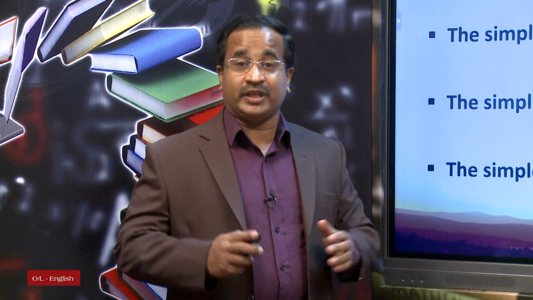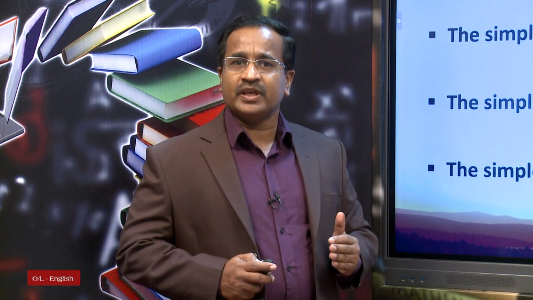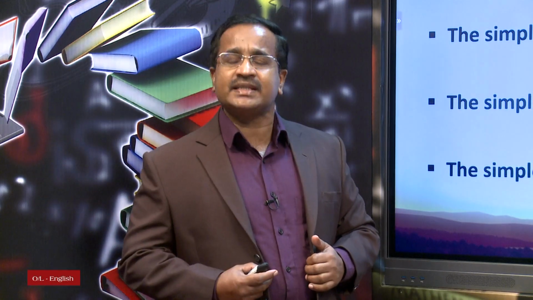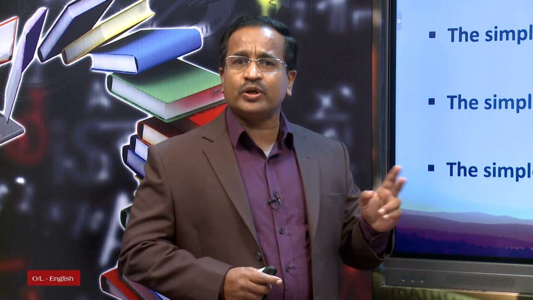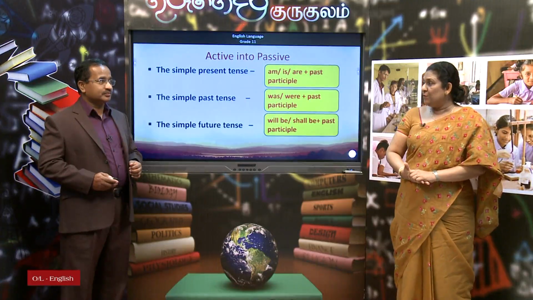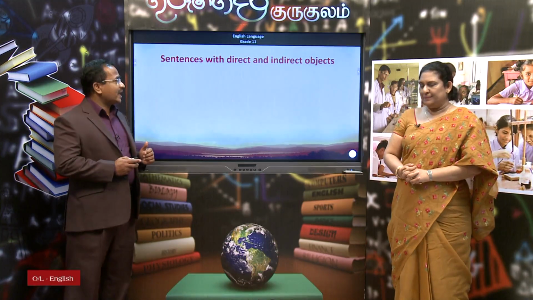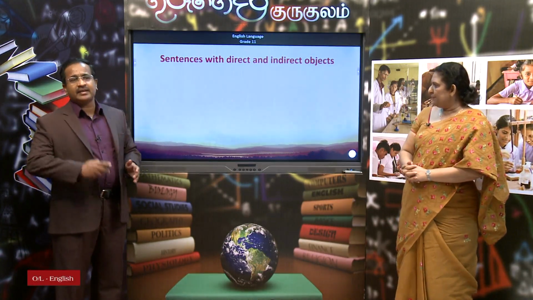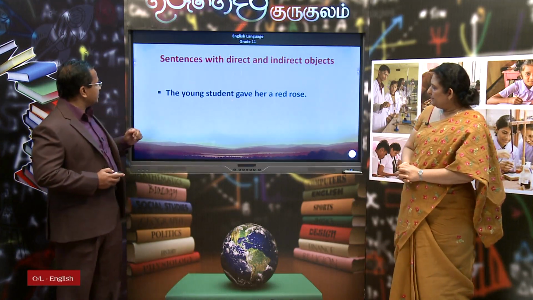But today we are going to see some more things. Before that, let's see what we can do if we have two objects in a sentence. Nirmala, have you seen sentences with two different objects? Yes, of course. They are called, one object is introduced as the direct object and the other one is the indirect object. Look at this sentence.